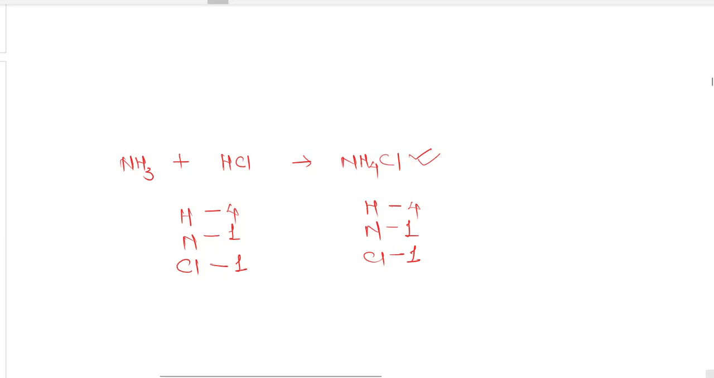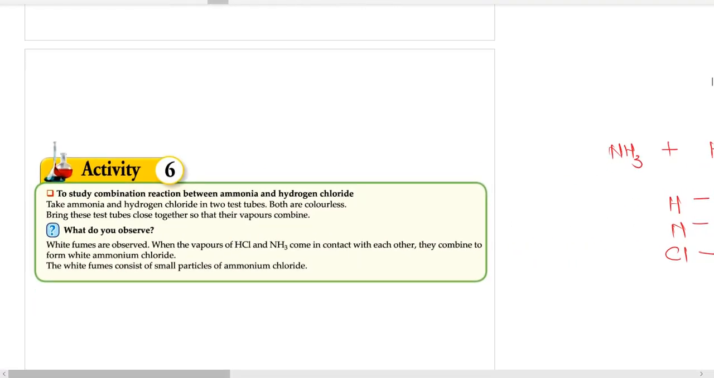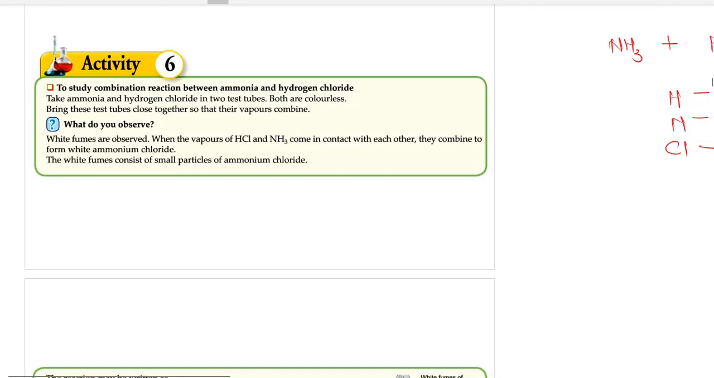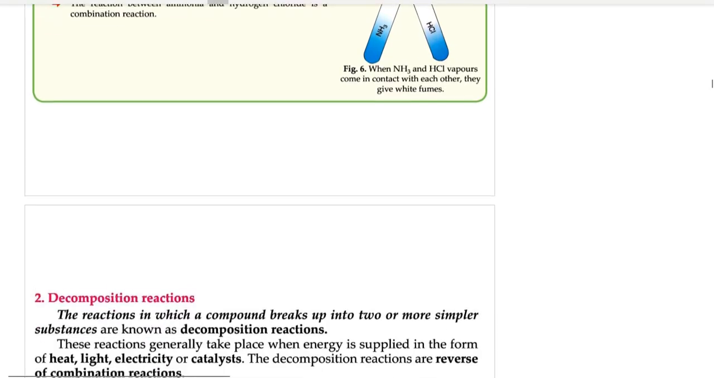Already a balanced equation, right? So you can remember the word equation and then try to balance it. If it is already balanced, then very good. If it is not balanced, then you will get marks for balancing, right?